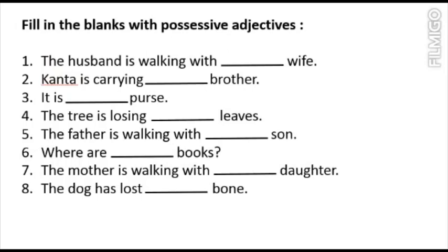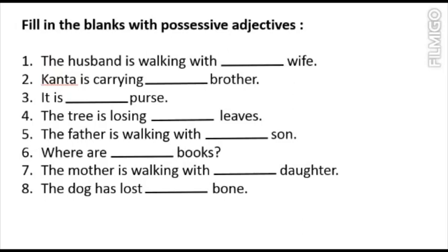Kanta is carrying dash brother. Kanta is the name of a girl here. So for girls we use her. So if a girl is there, we will write Kanta is carrying her brother. So it is showing the possession of the brother, that the brother is of Kanta. It is dash purse. In this it means that purse usually refers to a lady's purse. So we will write here it is her purse because the purse belongs to her.